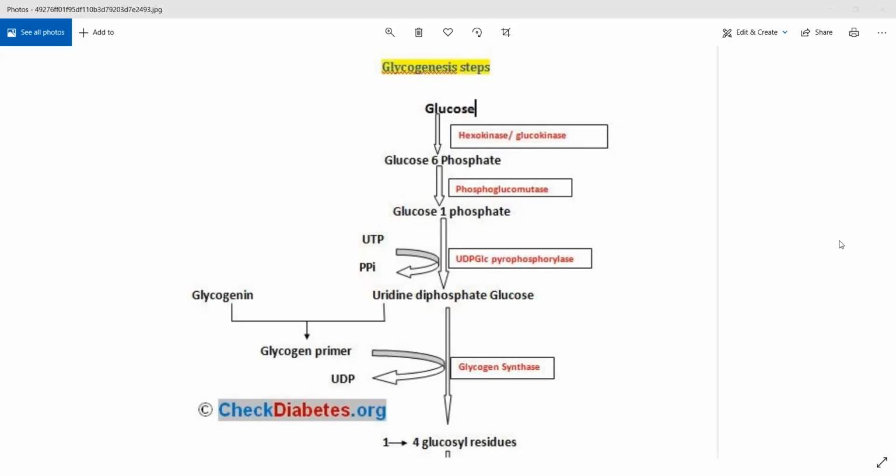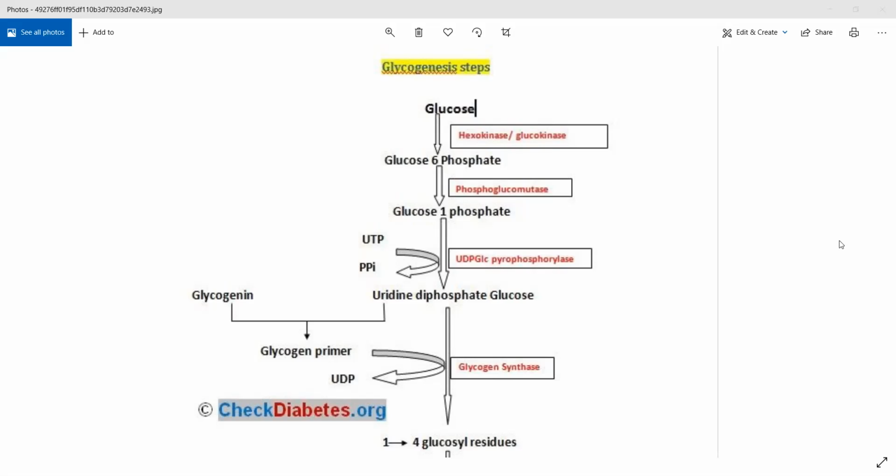It is happening in the presence of a mutase enzyme. Mutase is essentially an isomerase enzyme. There are several different types of isomerase enzymes, and mutase is another type. Phosphoglucomutase and hexokinase: first comes hexokinase, you can also call it glucokinase. Kinase enzymes are responsible for movement of phosphate groups. Mutase enzymes are responsible for isomerization. Here, in the presence of phosphoglucomutase, glucose 6 phosphate gets converted into glucose 1 phosphate. Essentially, the phosphate position is being changed.